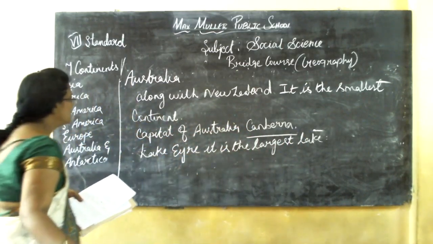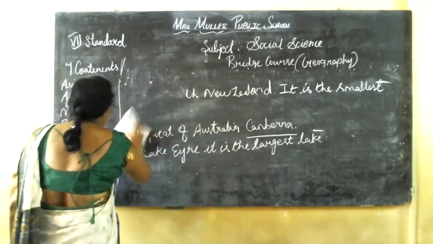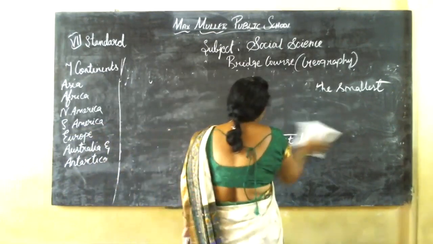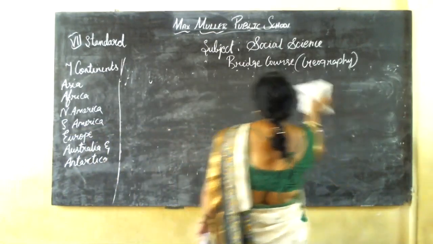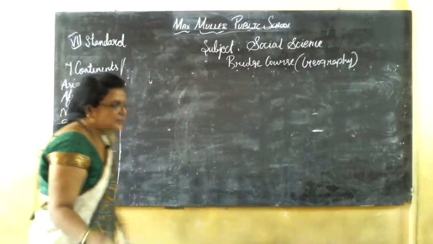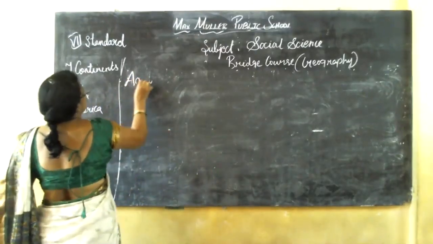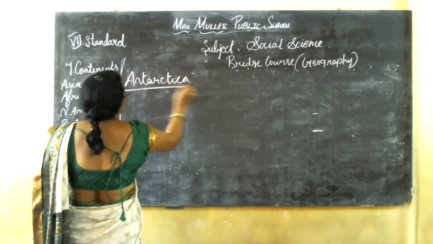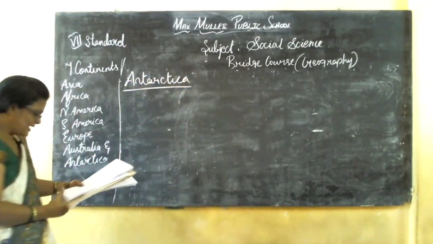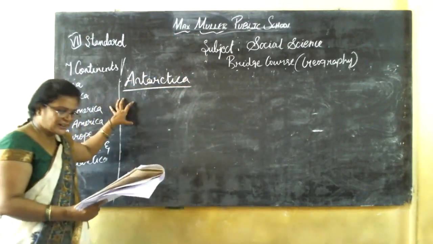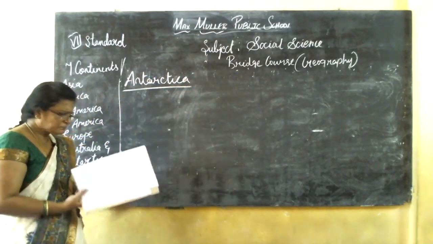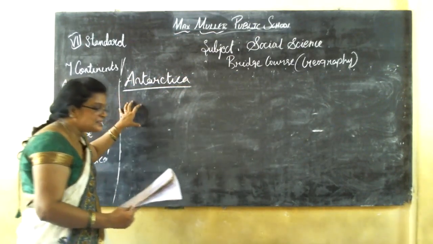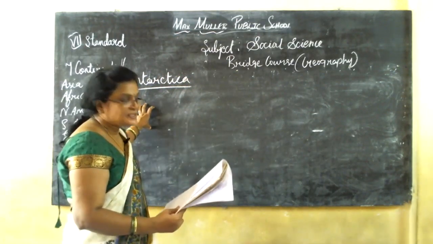The next and last continent is Antarctica. You all know Antarctica is the last continent. It is Earth's southernmost continent, around the South Pole.